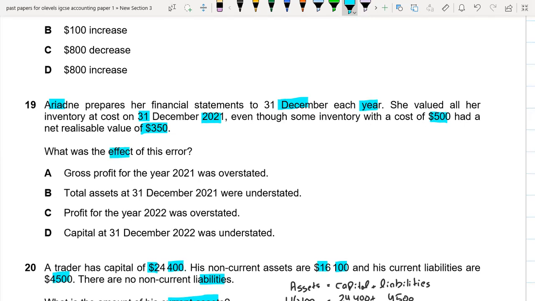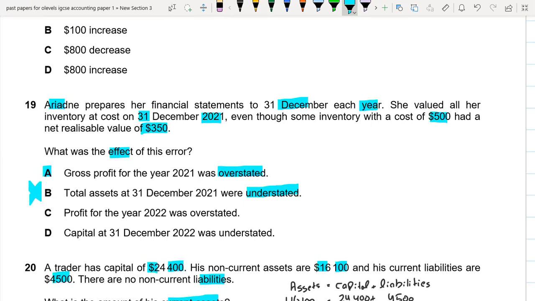First of all, in option A, gross profit for the year was overstated, because in reality the closing inventory should be valued at 350, but she recorded it at 500. So her GP is overstated. So it seems like the right option, but let's check the other options. B, total assets at 31st December 2021 were understated, but it is not, because we have written 500, so it would be overstated, not understated. So this is not the right option.